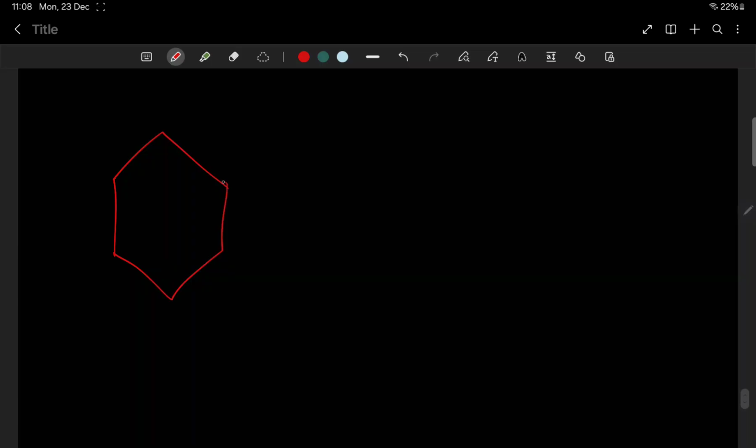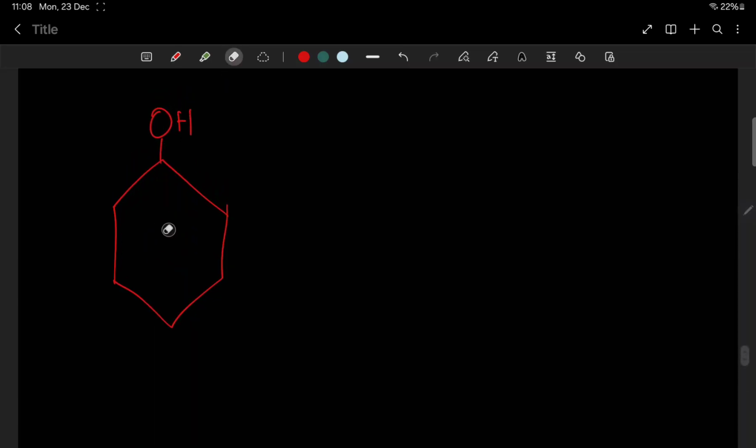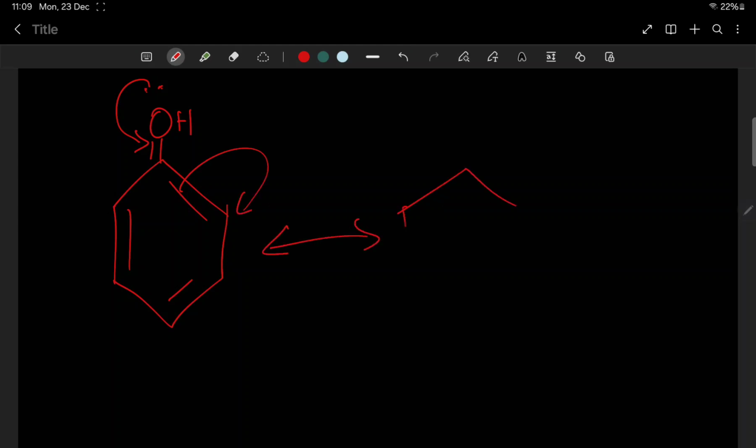Look, this is our phenol. Now we are having our phenol here. It's having 2 electrons with it. What happens? Oxygen gives its electron here. Then this will jump here. Resonance. Look, resonance stabilization of this atom.